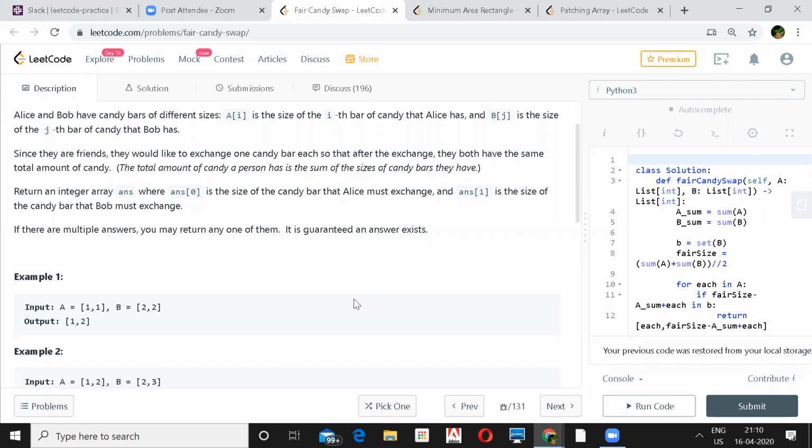So I solved this using the hash table. Yes, you can share it. I think screen. I'll stop it. Give me a minute, please. Okay. Let me open it.